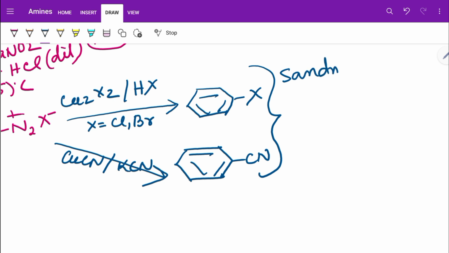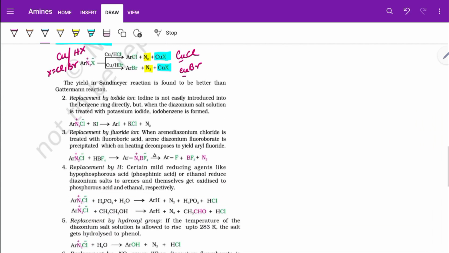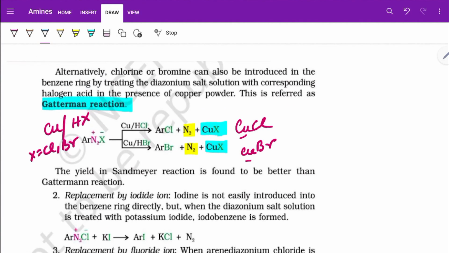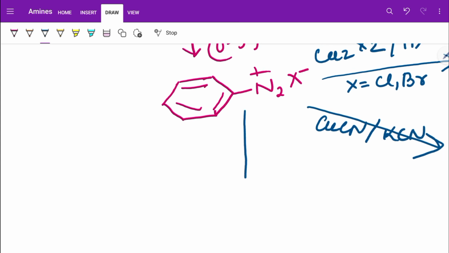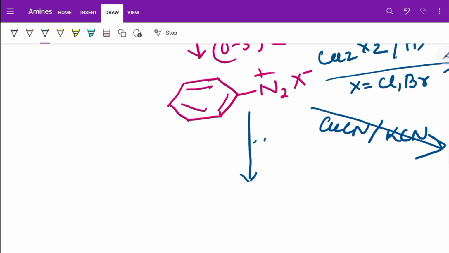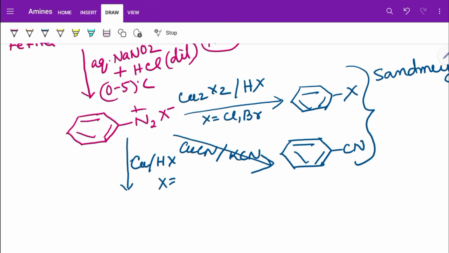Now there is the Gattermann reaction, which uses Cu and HX. Again I am forming the flow chart over here. Always practice in this manner in order to remember in a better way. Cu and HX, where X is Cl or Br, again gives chlorobenzene and bromobenzene, but the name of the reaction is different.